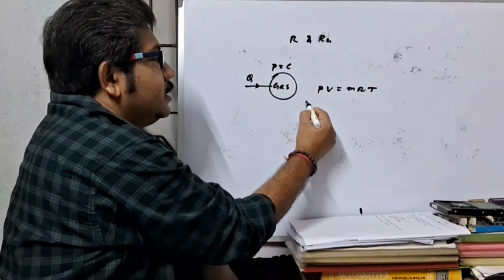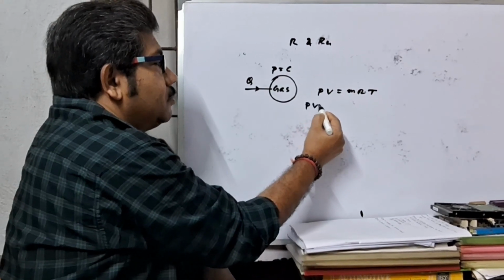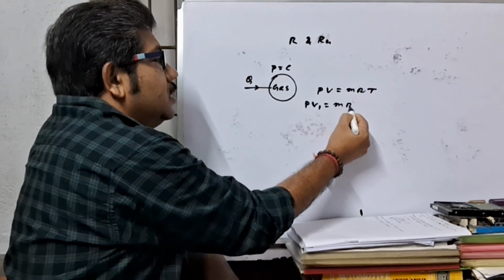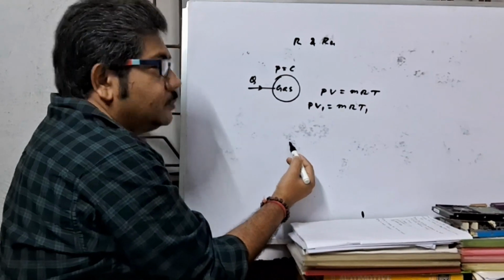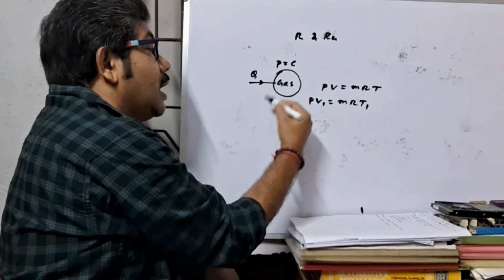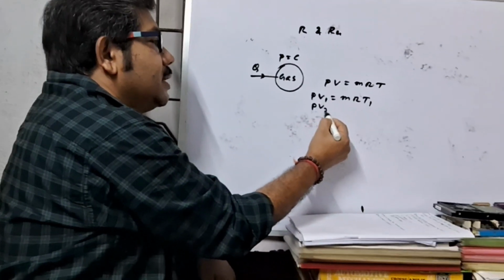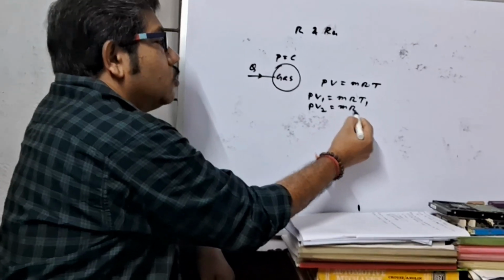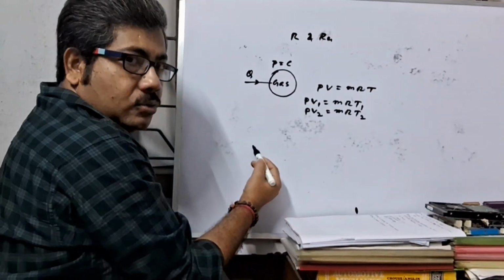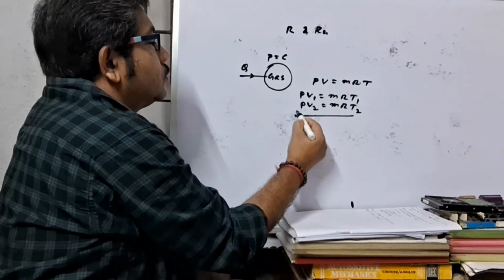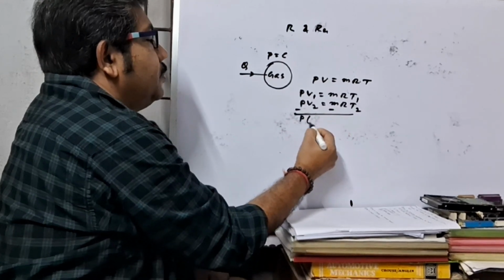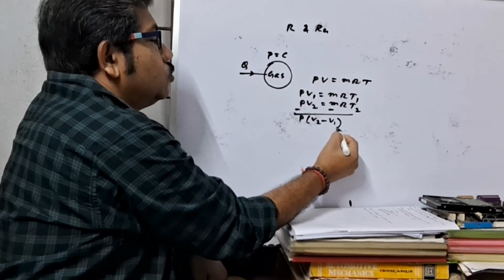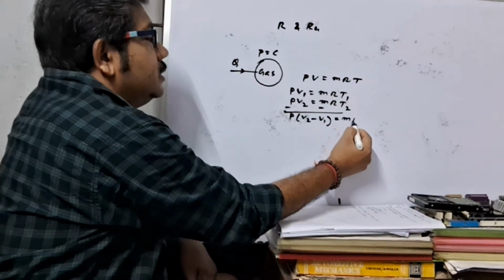Now, before heating, it can be said in this form, PV1 equal to mRT1, and after heating, PV2 equal to mRT2. Now, subtract.